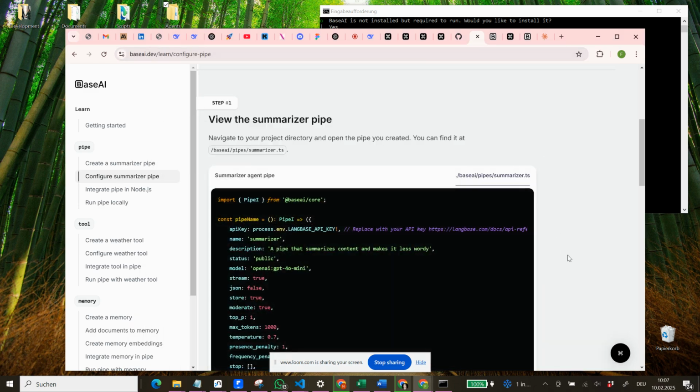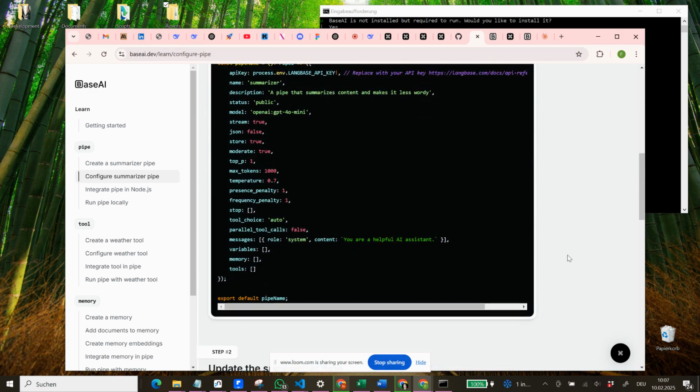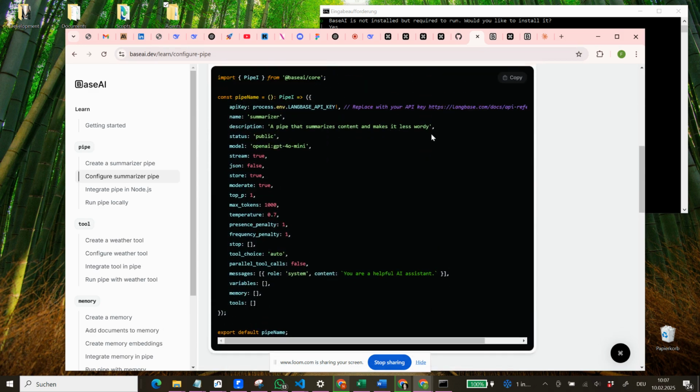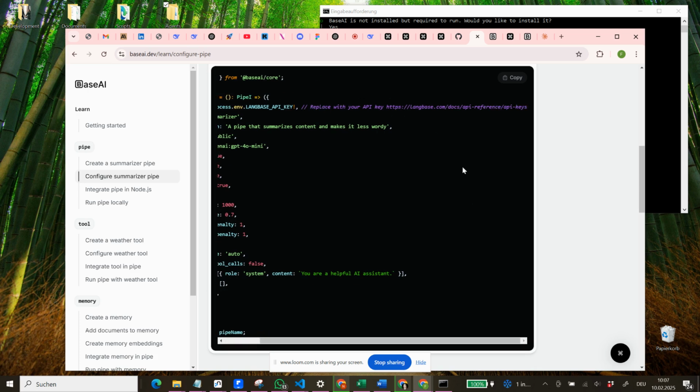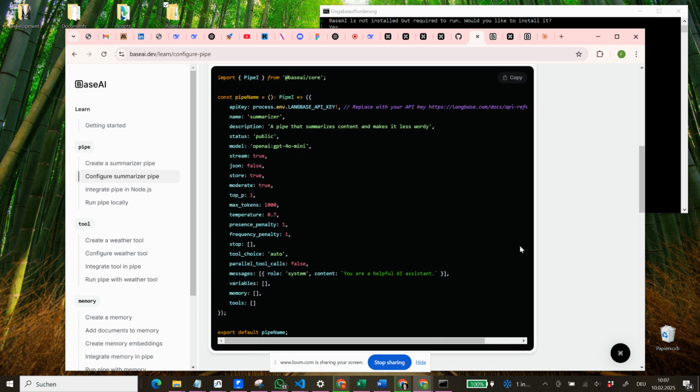So let's go back, and it has it in a similar way. It says a pipe that summarizes content, makes it less wordy. Okay, this is how we do it. And you see here, replace with your API key, HTTP, and so on. So this is the API key. We do this in a second.